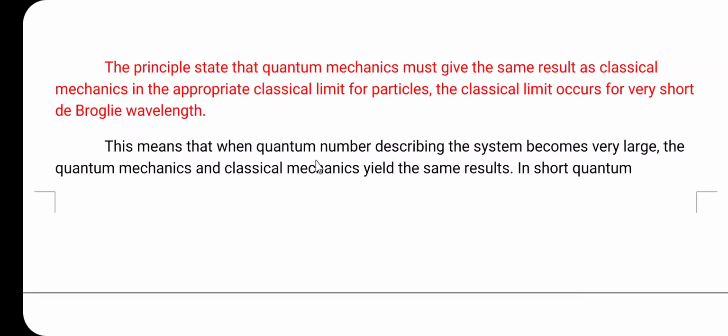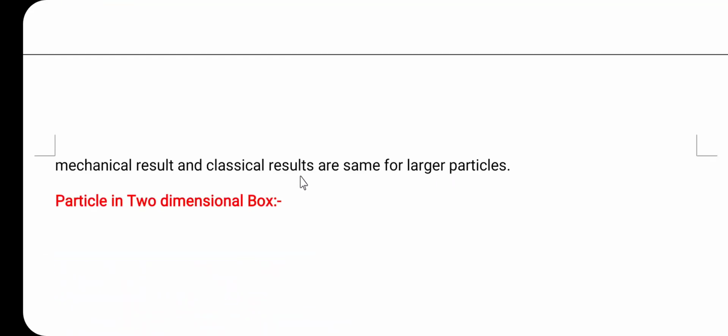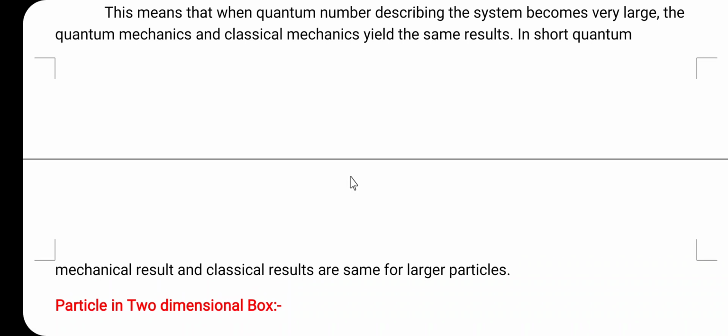This means that when the quantum number describing the system becomes very large, quantum mechanics and classical mechanics yield the same result. In short, the quantum mechanical result and the classical result are the same for a larger particle or for a larger quantum number. So friends, this is about the Bohr correspondence principle as well as the particle in a one-dimensional box.